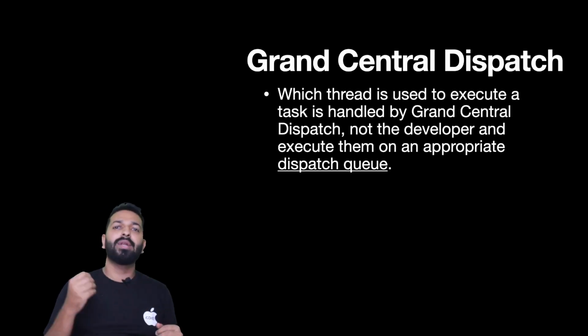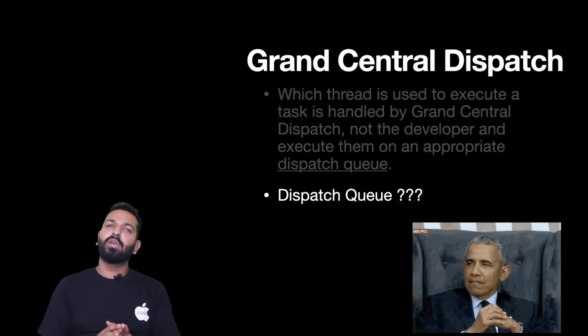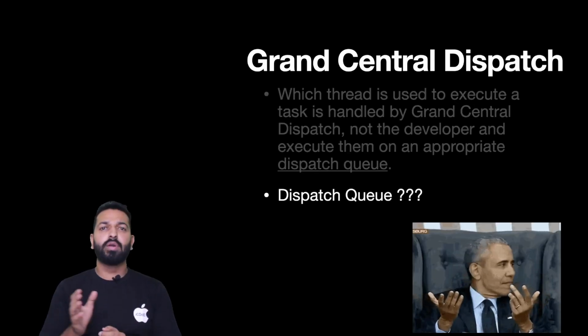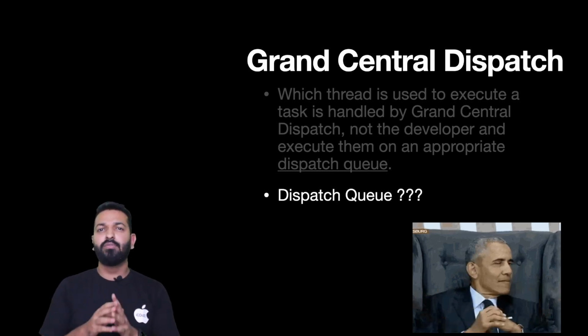GCD will choose some appropriate dispatch queue and then the tasks will be executed. Now you would be thinking, what is a dispatch queue, because this is the first occurrence of this word in this video. Going ahead we will be discussing dispatch queues in great detail, and that is the whole principle of concurrency in iOS.